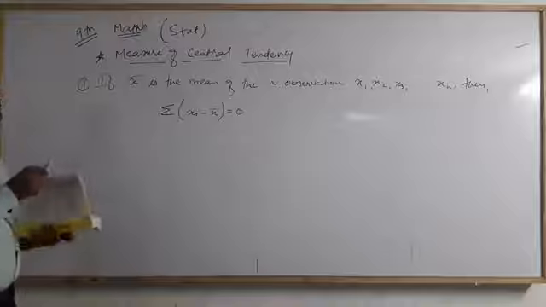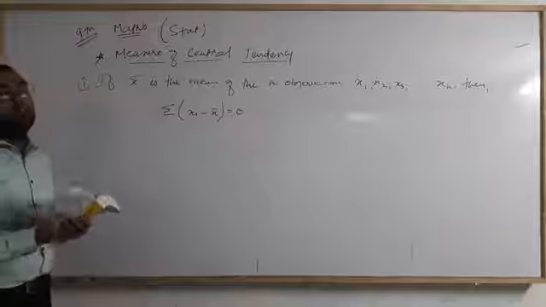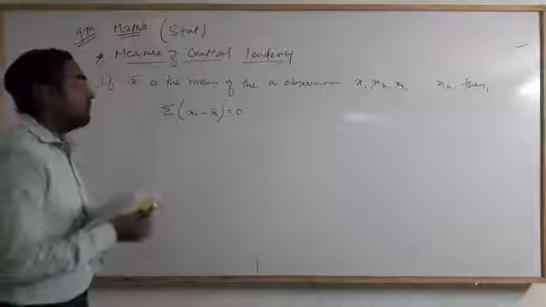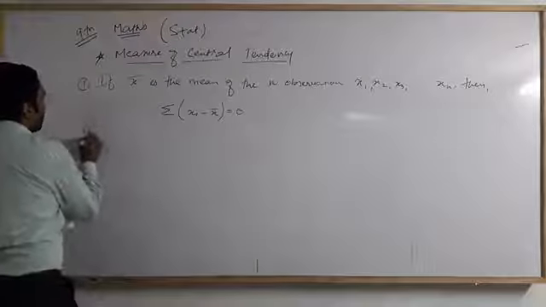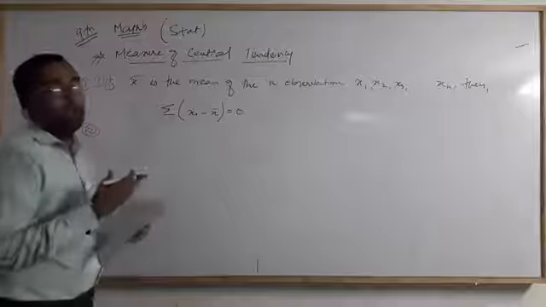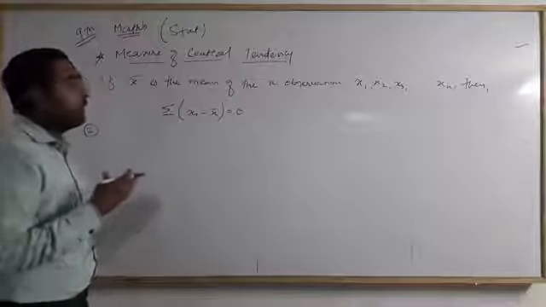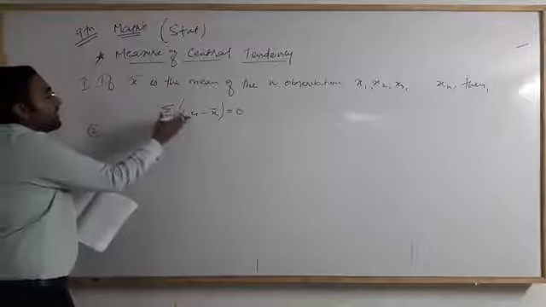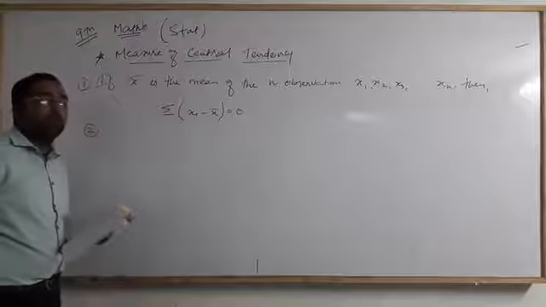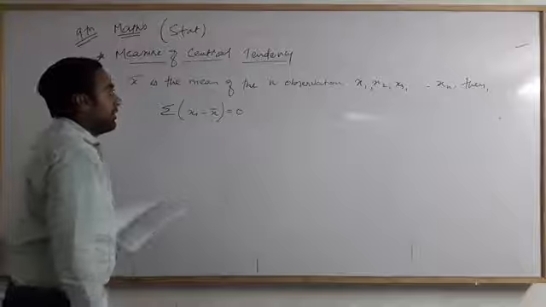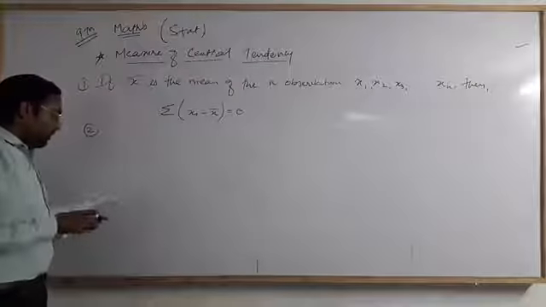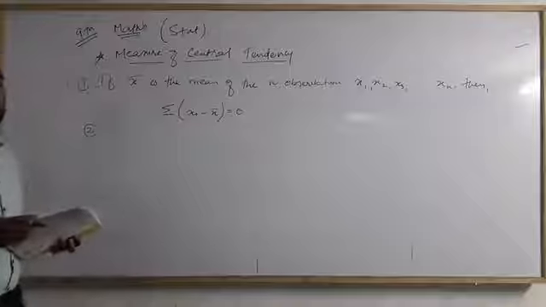Please, students, every property of the mean is already defined and already proven. Okay, so we don't have to prove it another time, to check whether this answer is correct or this property is correct or not. We don't need to prove again. All of the properties are already proven.